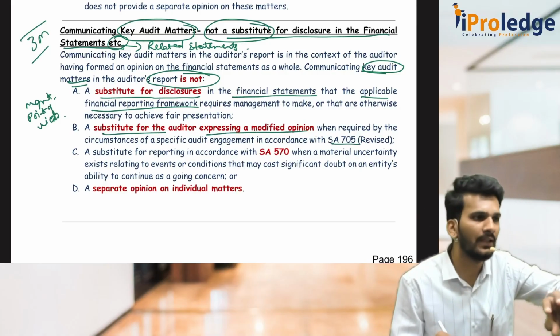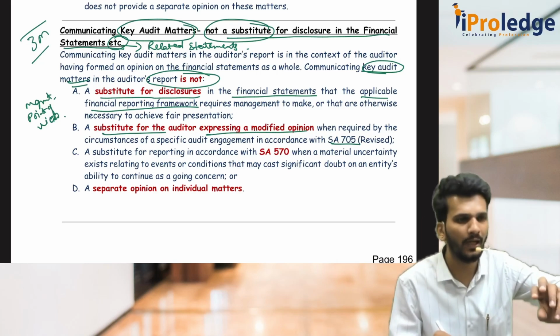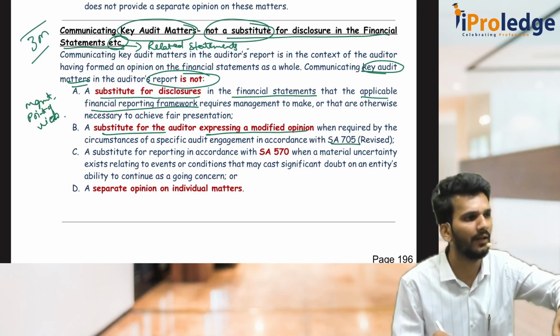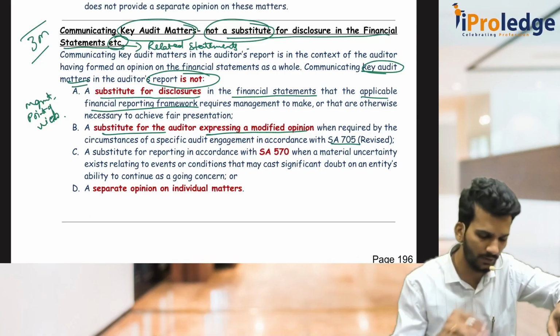Because the moment you see, as we discussed earlier, materiality and pervasiveness, depending on that, if you are required to qualify the opinion, give an adverse opinion, or disclaim an opinion, go for that. Just because you are focusing on an important point under key audit matter, don't just ignore that.